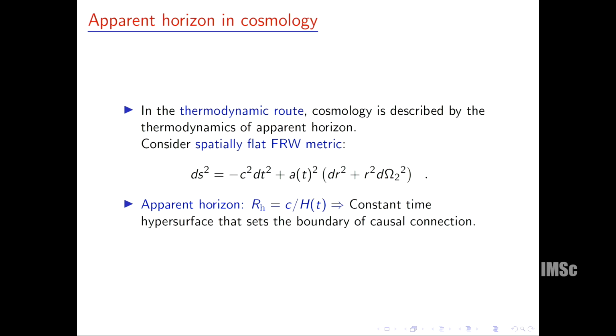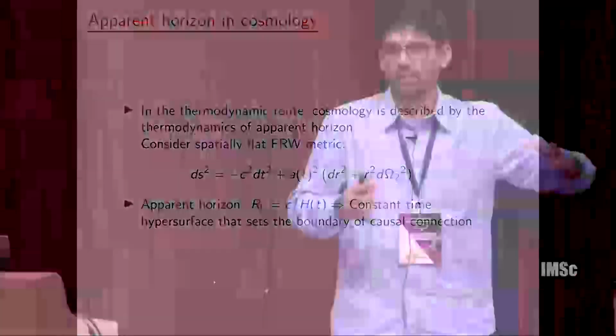If some light ray is coming radially inward, then that light ray has two kinds of speeds. One is the Hubble expansion speed coming from the space-time expansion, and the other one is the peculiar speed, the light speed, which is its own speed. So for the radially inward light ray, if it is beyond the apparent horizon, then the Hubble expansion speed is much larger than its radially inward speed.